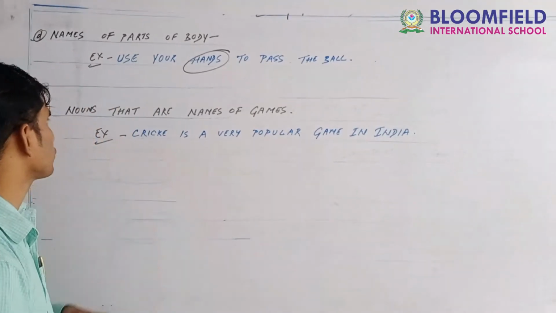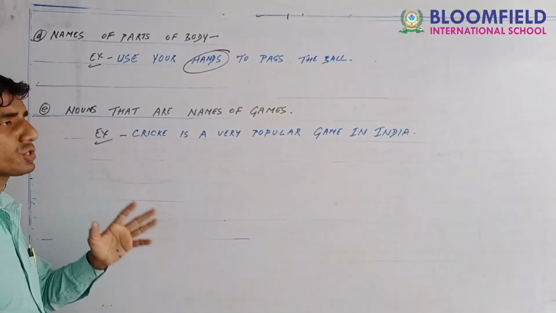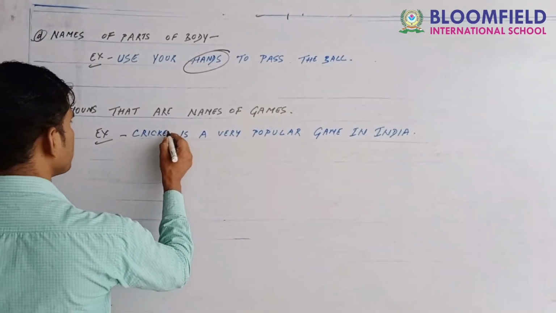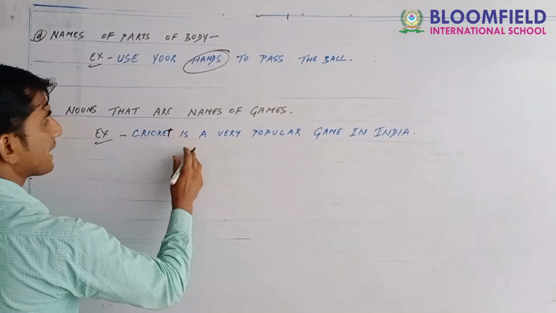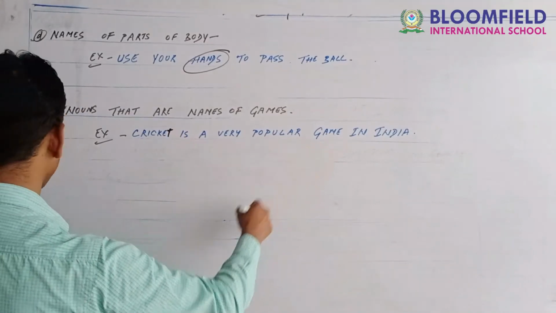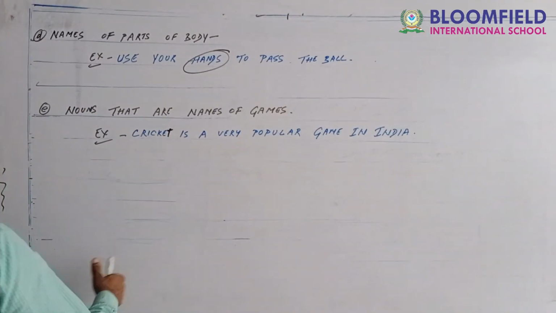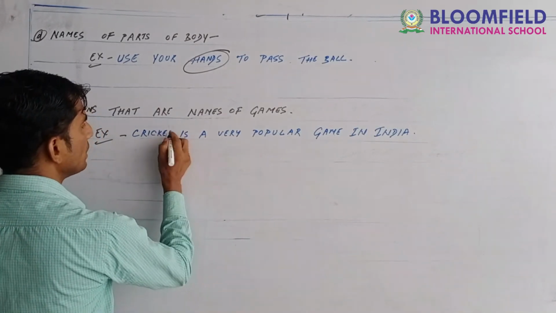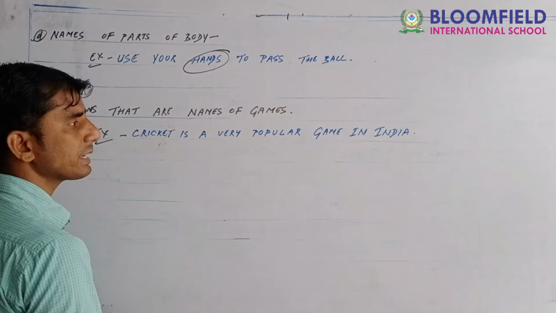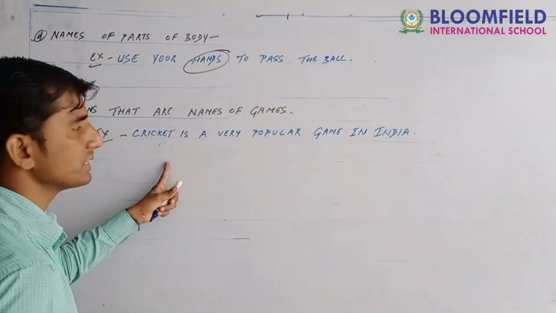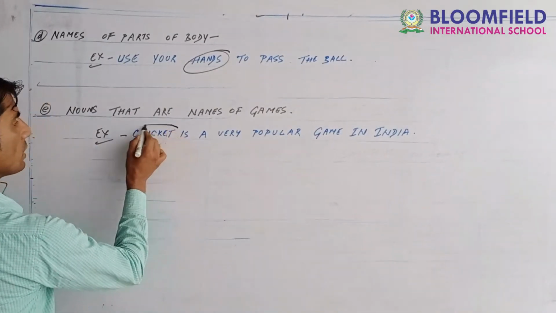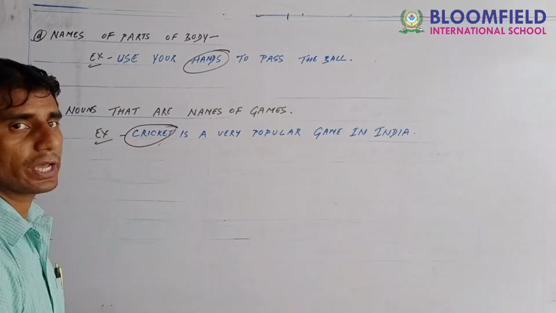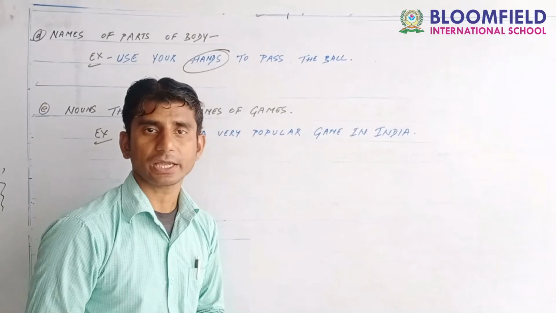Go to the next one: nouns that are names of games. Any games, guys. For example, cricket. Cricket is a very popular game in India. Where is the game written here? The game's name, cricket, is mentioned here. So before any game's name, we do not use any kind of article.